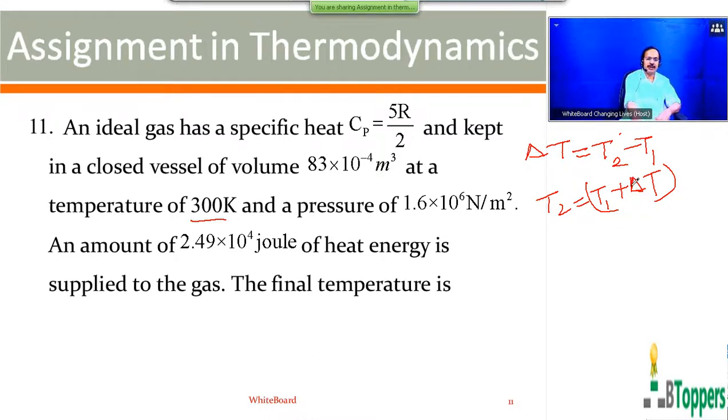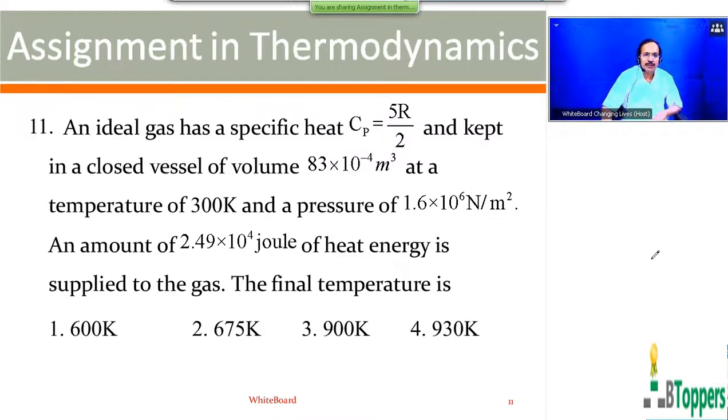Delta T you might have calculated. Add change in temperature to the initial temperature. You get the final temperature on Kelvin scale. You must be knowing how to convert the temperature from Kelvin scale to centigrade scale. So for the question number 11, which I have just discussed, second option will be the answer. You can check up the calculation.